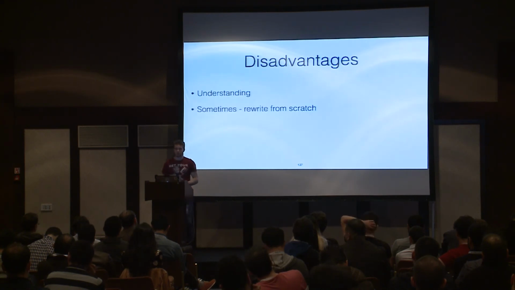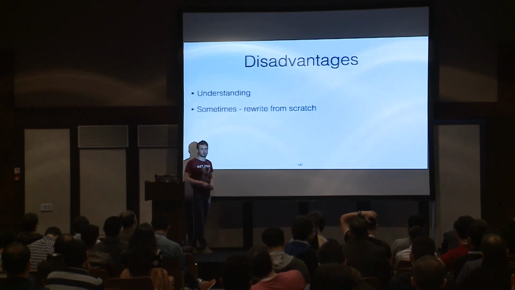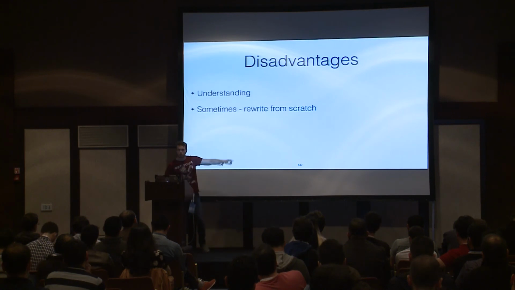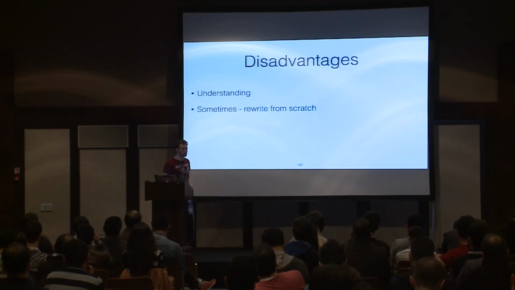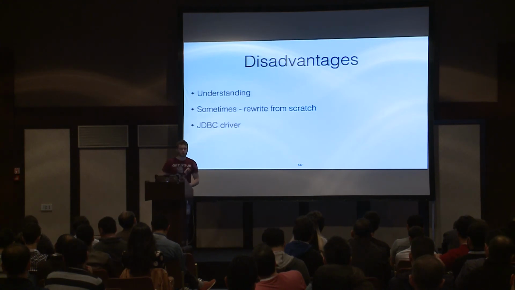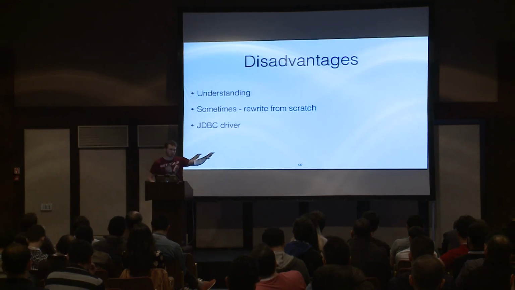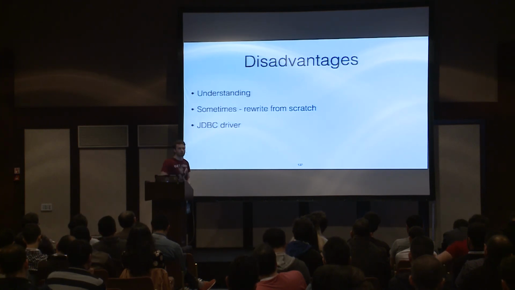In turn, sometimes we have to rewrite the code from scratch, like it was with the RestTemplate to WebClient example. Also, unfortunately, we don't have reactive JDBC, and most projects are still based on communication with databases like Oracle or MySQL, which are based on the JDBC driver.